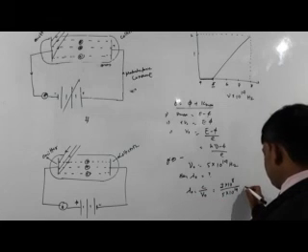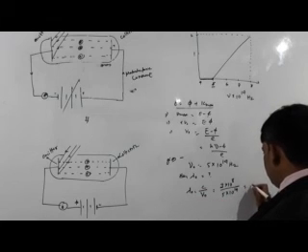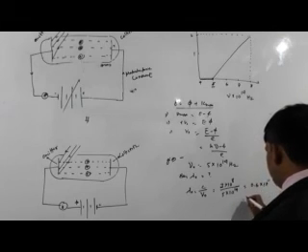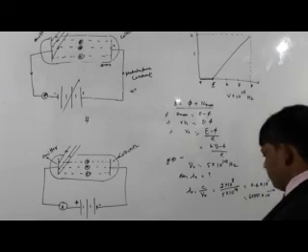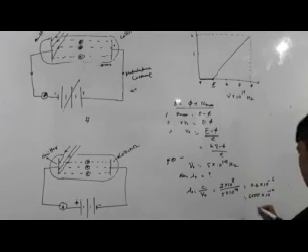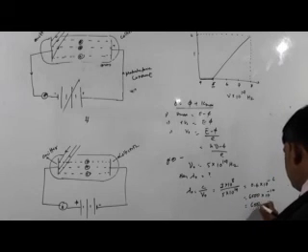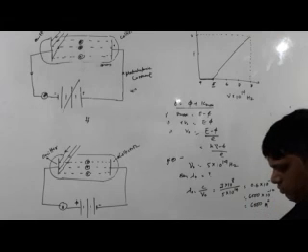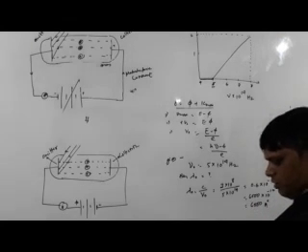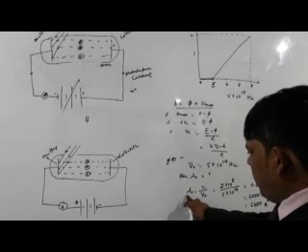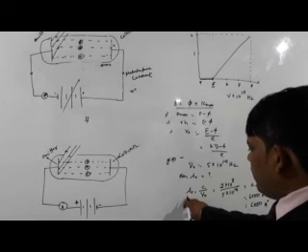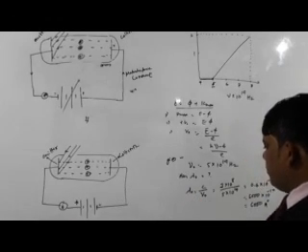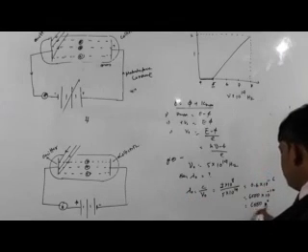This is equal to 0.6 into 10 to the power minus 6 meter, which is equal to 6000 into 10 to the power minus 10 meter. This is equal to 6000 angstrom. Hence, option B is correct. The threshold wavelength is equal to 6000 angstrom.